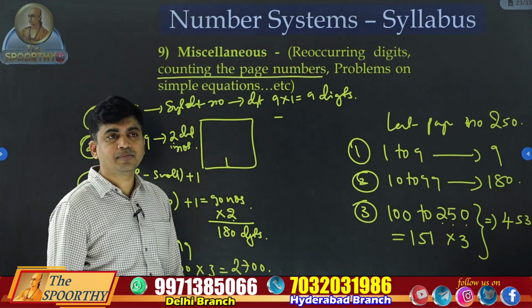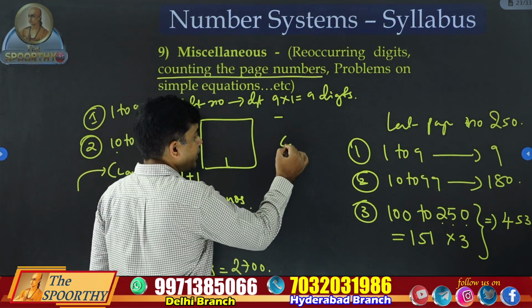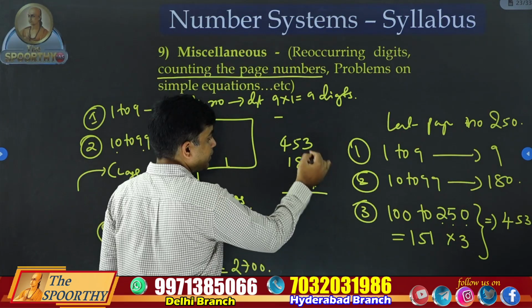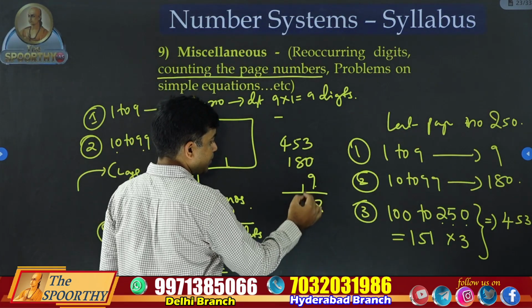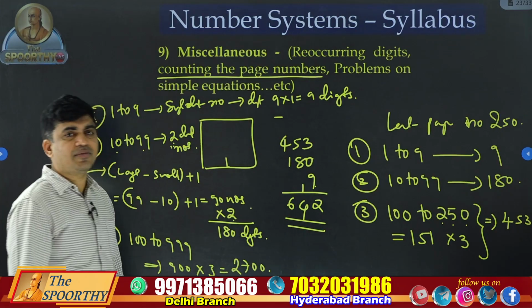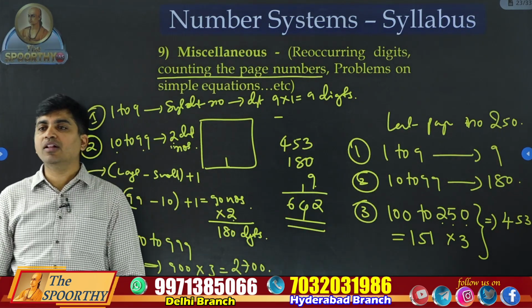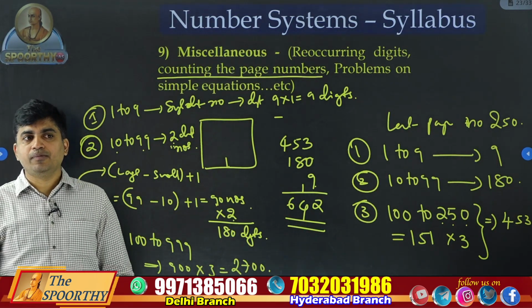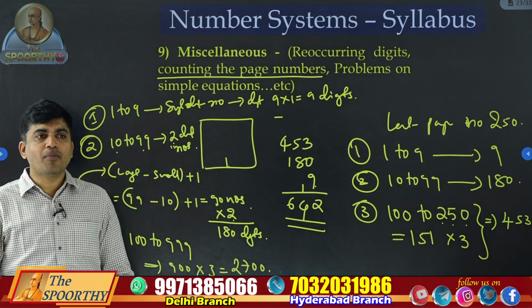Add them. 453 plus 180 plus 9. 9 plus 3, 2. 9 plus 5, 4. 642 digits we used to print all these page numbers from 1 to page number 250. This is a very, very important model.